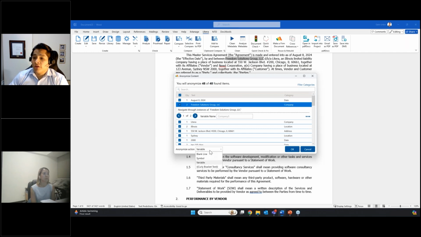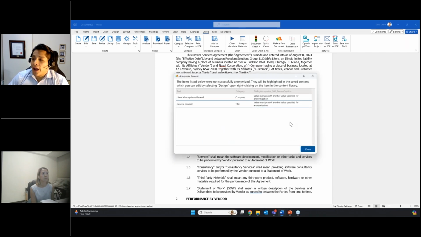So if I want to add variables into those fields, I can do that. If I want to add just a blank line, I can also do that. And I can also add a symbol or curly bracket text. In this case, I will go ahead and select variable because we want to create a template here. So I'll go ahead and click OK.